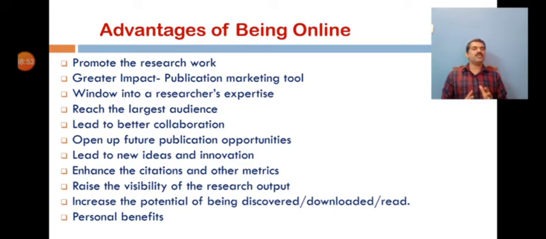This also helps to promote your research work to a greater extent. Taking advantage of publication marketing tools will always have a greater impact and open up a window into a researcher's expertise. And the availability of your credentials in the online space helps you reach the largest audience.